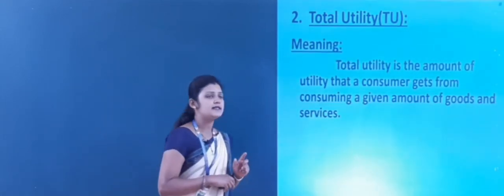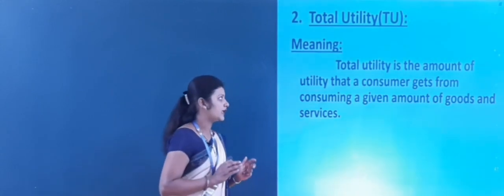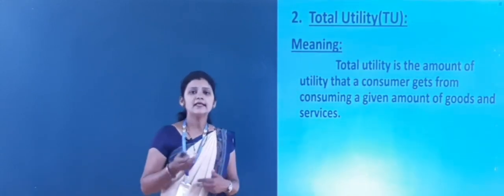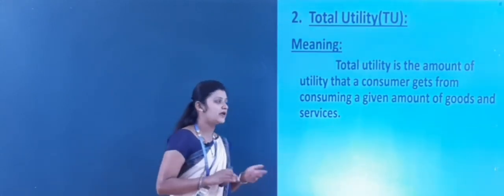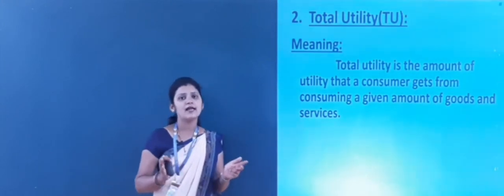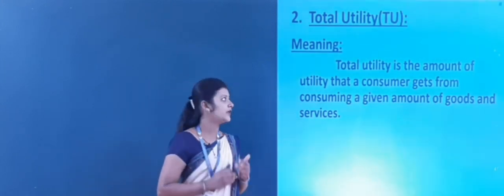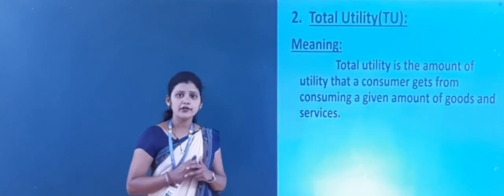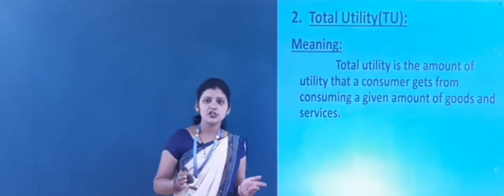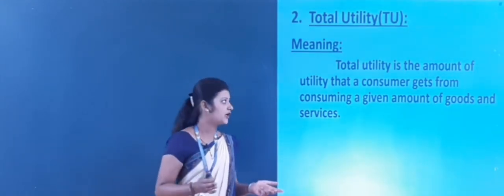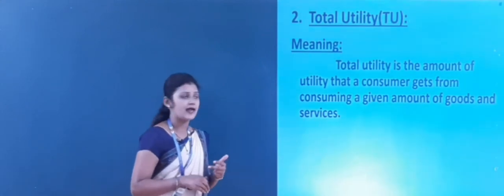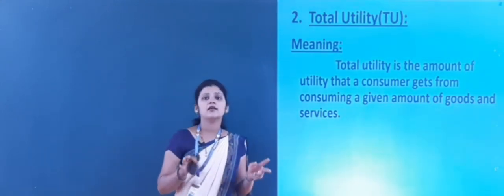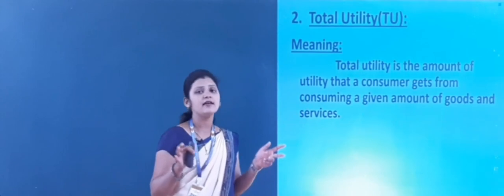Total utility is the amount of utility that a consumer gets from consuming a given amount of goods and services.